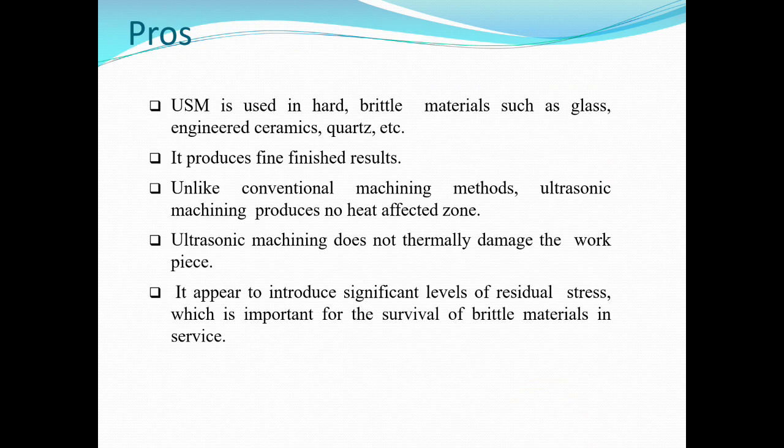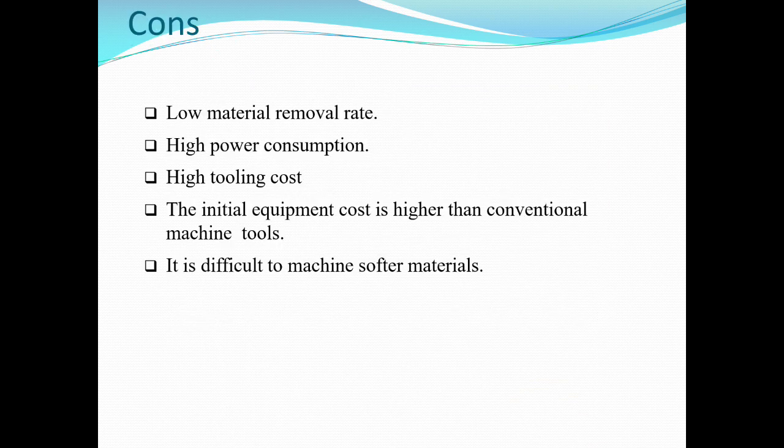Pros: USM is used for hard brittle materials such as glass, engineered ceramics, quartz, etc. It produces a fine finished result. Unlike conventional machining methods, ultrasonic machining produces no heat affected zone. Ultrasonic machining does not thermally damage the workpiece. It does not introduce significant levels of residual stress, which is important for several brittle materials in service.